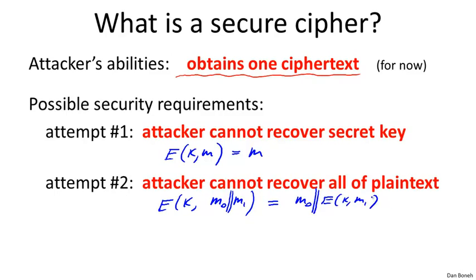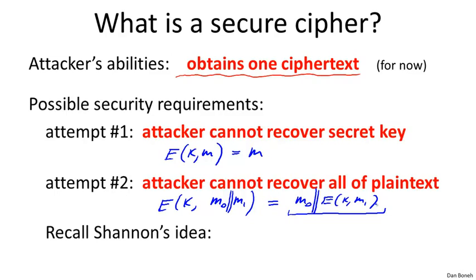Here the attacker is given one ciphertext, and his goal would be to recover the entire plaintext. But the poor attacker can't do that because maybe we encrypted M1 using the one-time pad, so the attacker can't recover M1, because we know the one-time pad is secure given just one ciphertext. So this construction would satisfy the definition, but clearly this is not a secure encryption scheme because we just leaked half of the plaintext. M0 is completely available to the attacker. So even though he can't recover all of the plaintext, he might be able to recover most of it, and that's clearly insecure.